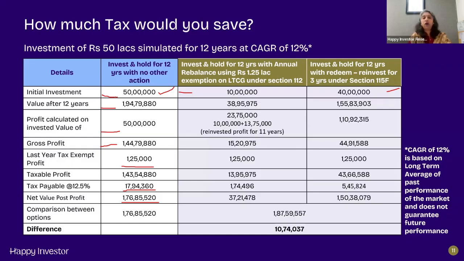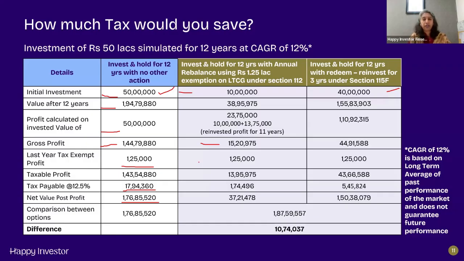So the value after 12 years would be 38 lakhs 95,000, approximately 39 lakhs. But the profit would be calculated on a value of 23 lakh 75,000, because we've rotated 1.25 lakh of profit over 11 years. So the gross profit would be 39 lakhs minus 23 lakh 75,000, which is about 15 lakhs.